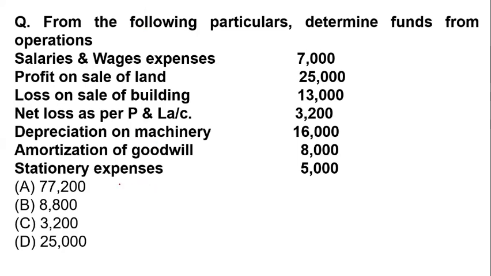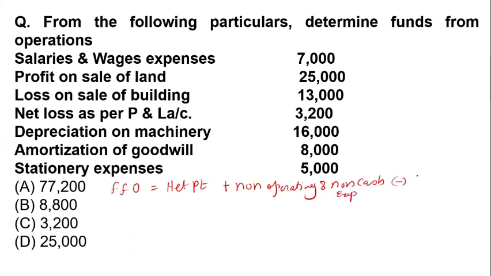The formula of funds from operations, FFO: we start with the net profit, then we add non-operating and non-cash expenses, then we reduce, or subtract, the non-operating incomes.